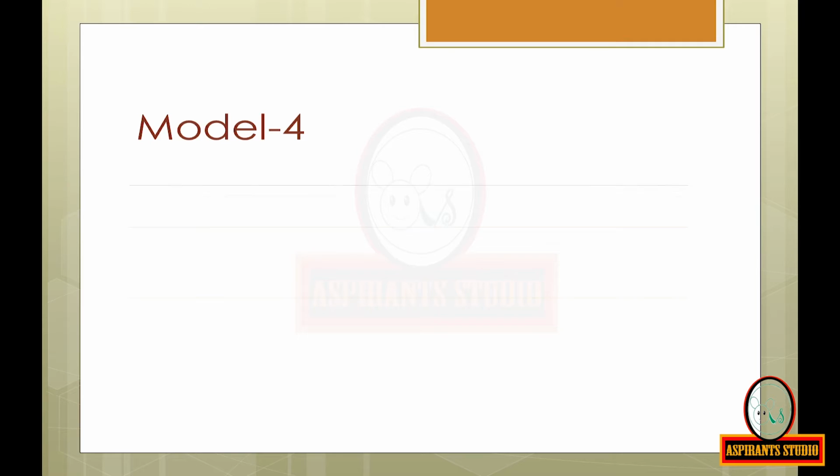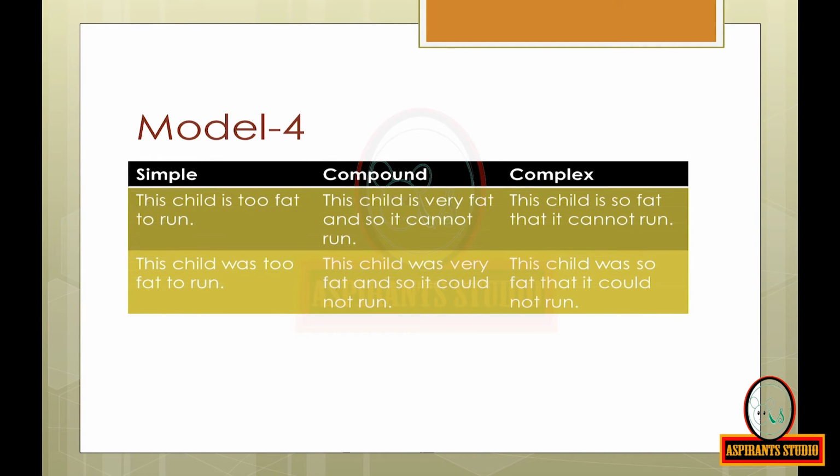Model 4. Look at the simple sentence: This child is too fat to run. Here we have the model 2 in simple sentence. How to convert this into a compound sentence? This child is very fat and so it cannot run. We are using the coordinating conjunction and so here.